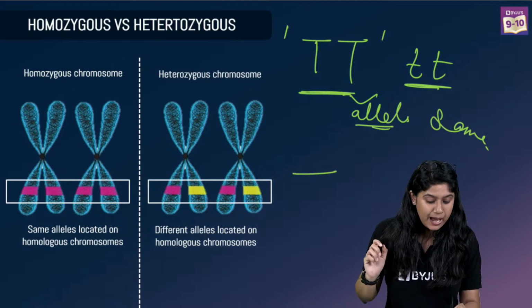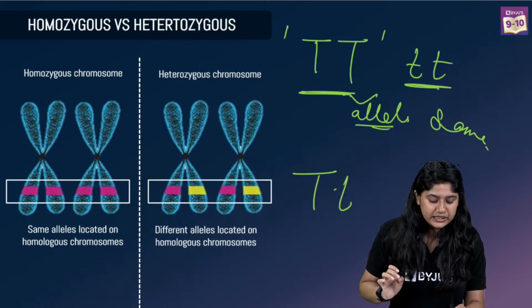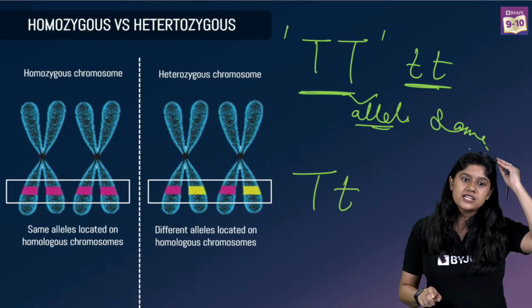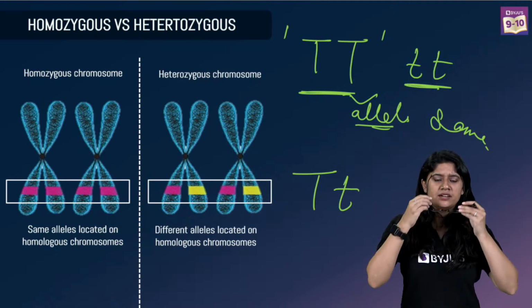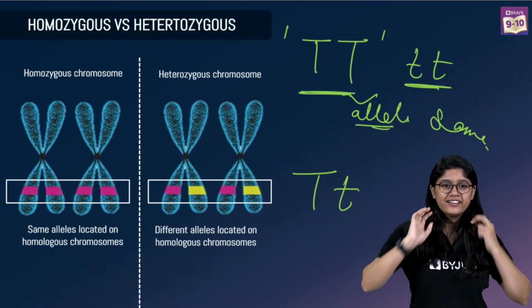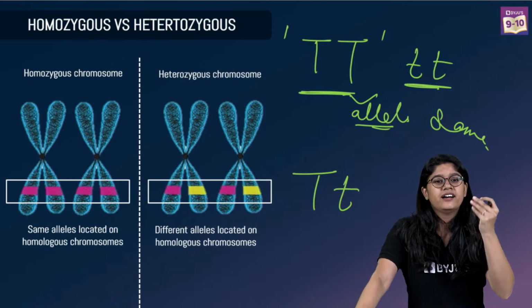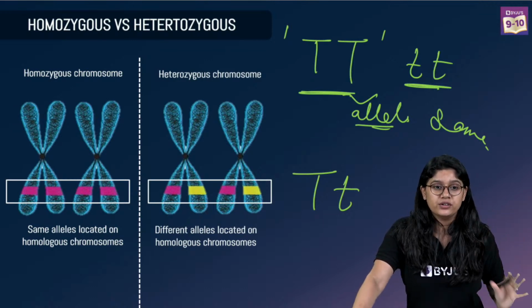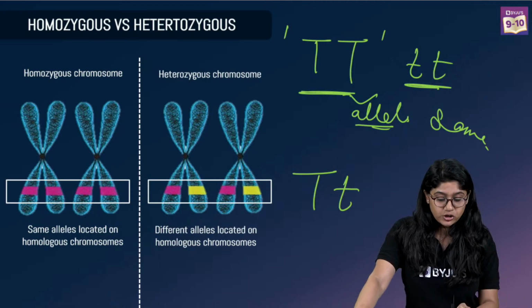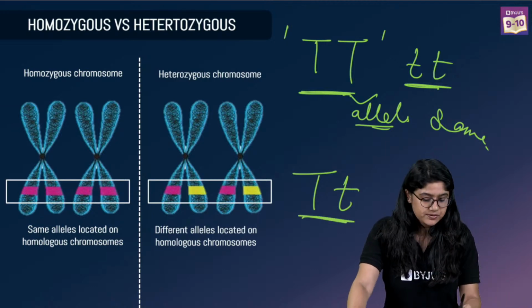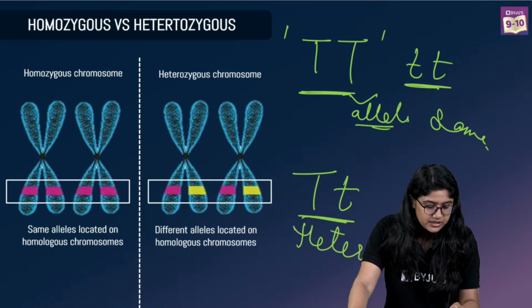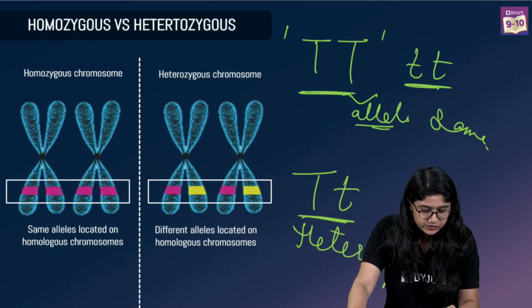Now, if we have capital T and small t, दोनों same है? Do you think they are same? ये दोनों same नहीं है ना? This is heterozygous.